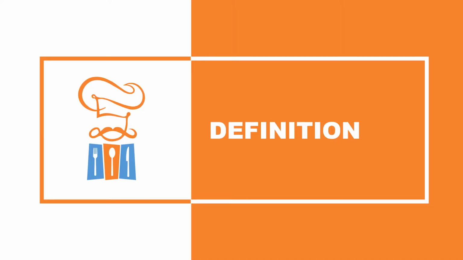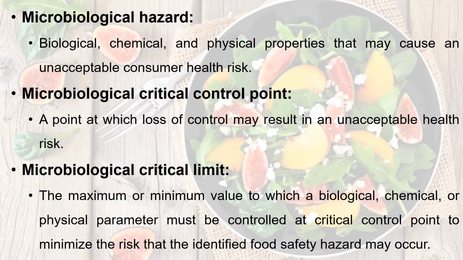In hazard analysis critical control point, or HACCP, we have to consider a few things such as hazard, critical control point, and critical limit. A hazard means biological, chemical, and physical properties that may cause an unacceptable consumer health risk, while a critical control point is a point at which a loss of control may result in an unacceptable health risk.